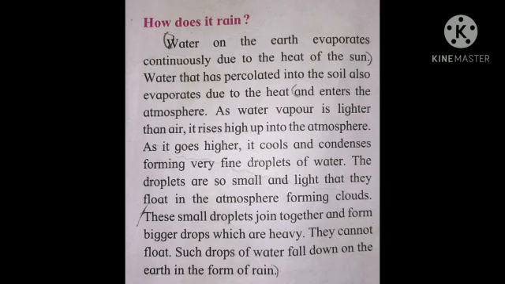Water on the earth evaporates continuously due to the heat of the sun. Water that has percolated into the soil also evaporates due to the heat and enters the atmosphere. As water vapor is lighter than air, it rises high up into the atmosphere. Now, water which falls as rain on the earth evaporates continuously due to the heat of the sun. As it is given on page number 15, you all can see the diagram over there.